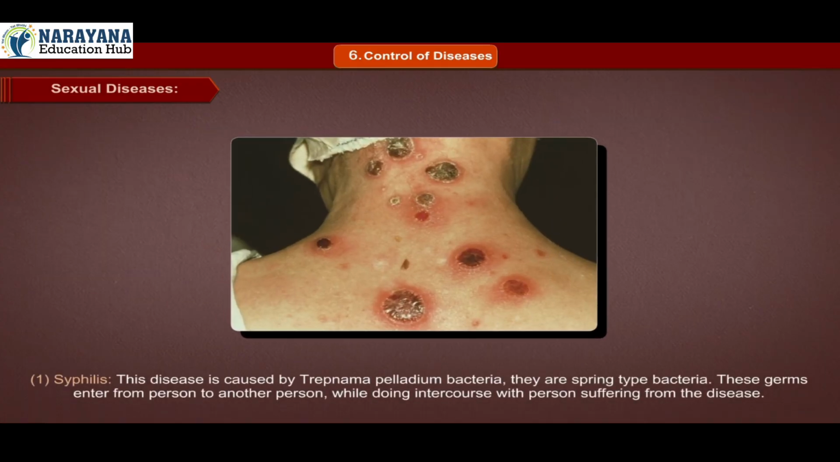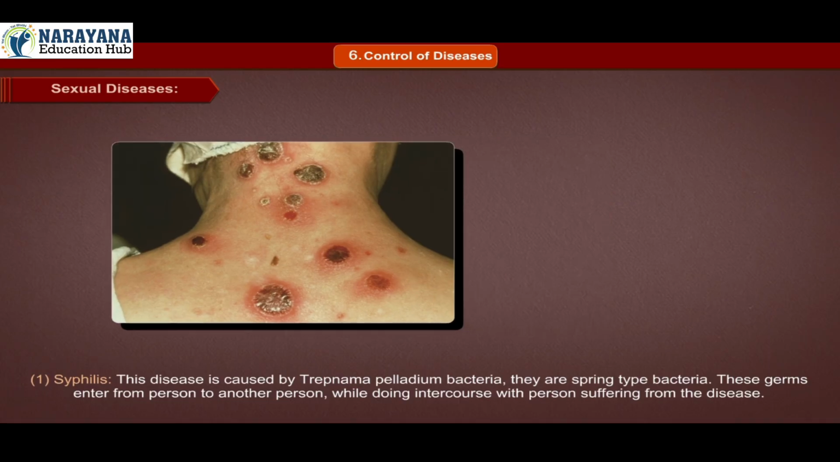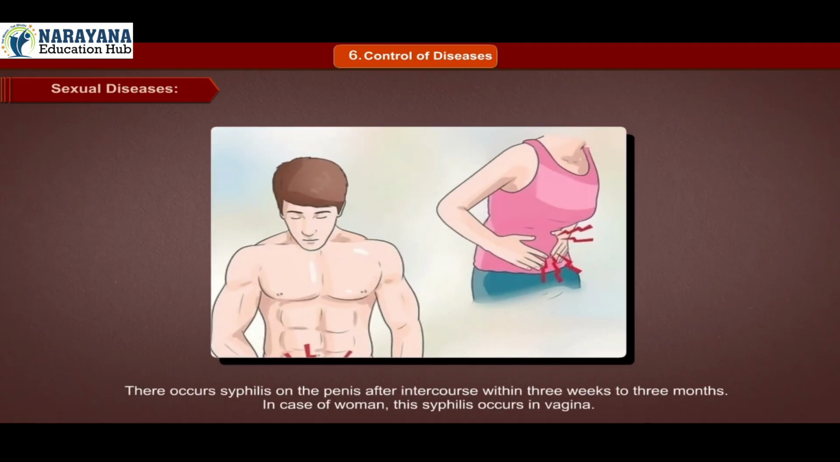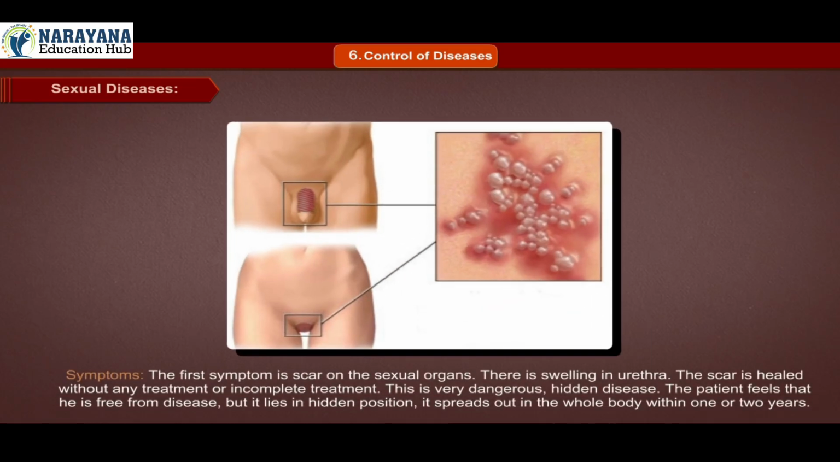1. Syphilis. This disease is caused by Treponema pallidum bacteria. They are spirochete bacteria. These germs pass from one person to another while having intercourse with a person suffering from the disease. Syphilis occurs on the penis within 3 weeks to 3 months after intercourse. In the case of women, this syphilis occurs in the vagina.